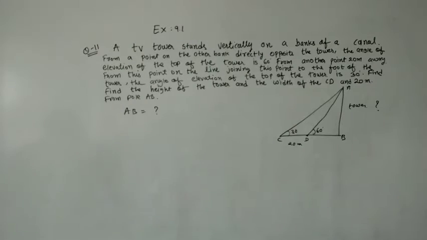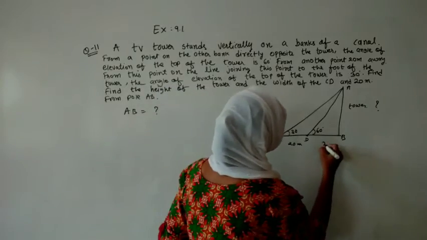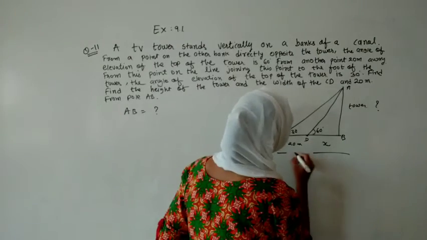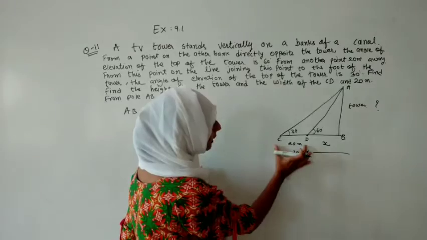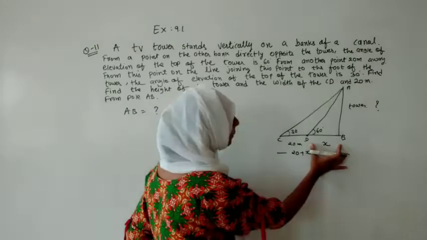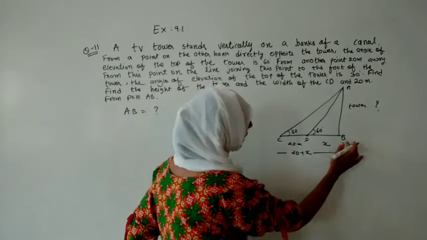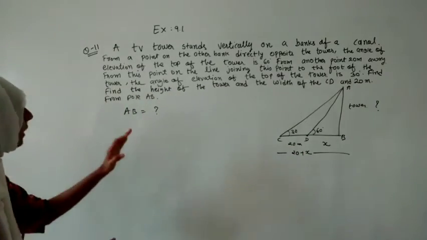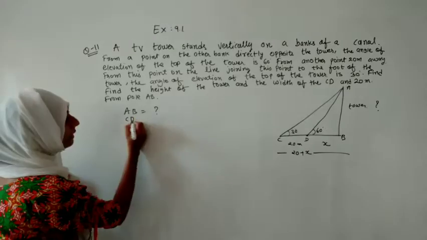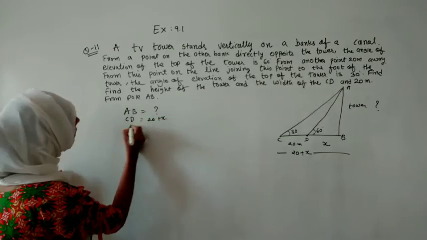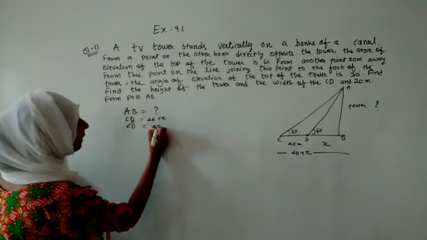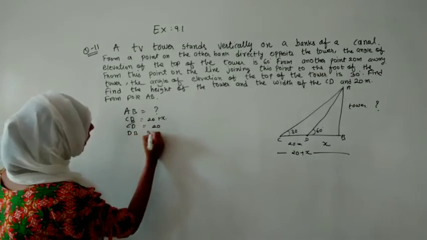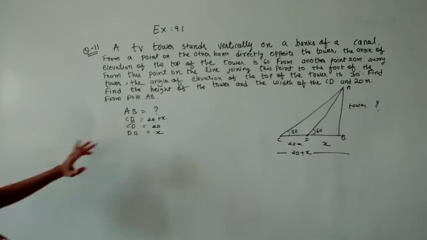Now again we have to work on two triangles. Let us guess some things. Let me guess it as x. So this whole thing will become 20 plus x, because this small part they have given as 20 and this part they have not given. So we will write it as 20 plus x as CB. Whatever you are indicating you can write over here too. Means CB is equal to 20 plus x like this. CD is equal to 20 and DB is equal to x. Whatever we have guessed we can write over here.